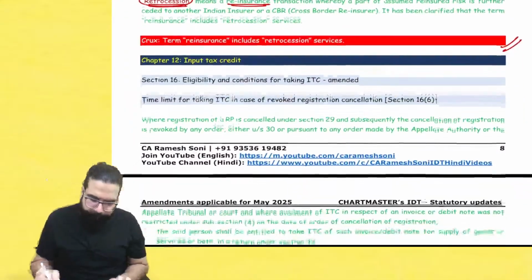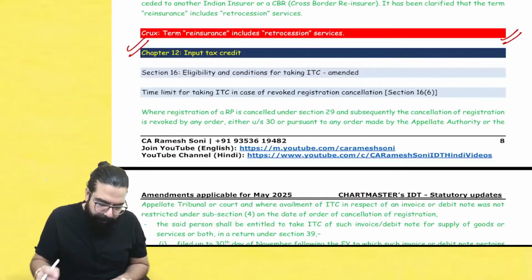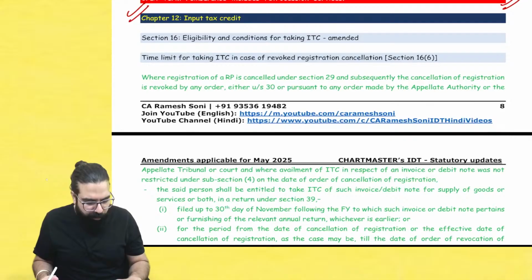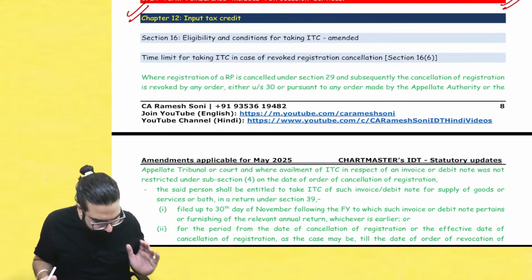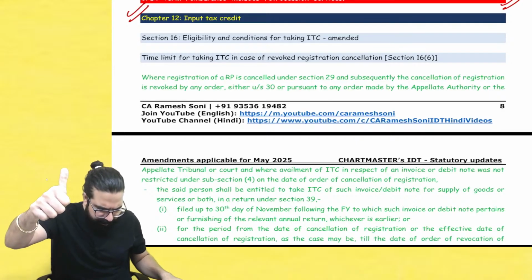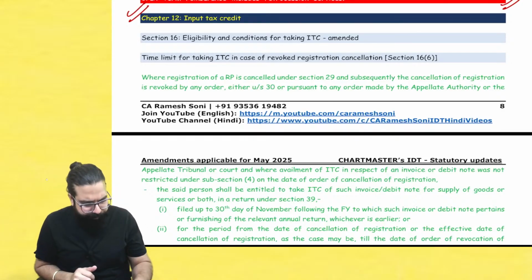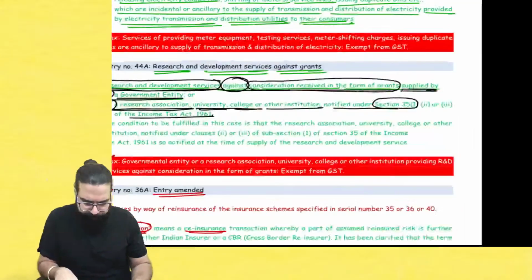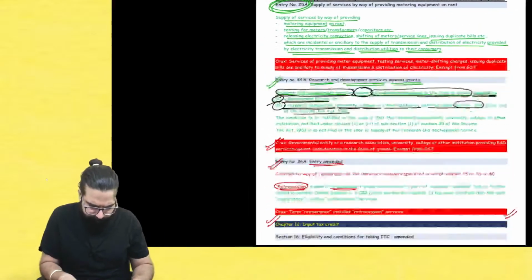Chalo. Now, come to the next chapter, input tax rate amendment. But people have to tell me, are we all 100% clear till here? Can we go ahead, everyone? Are we all 100% clear till here, everyone? Just give me a second.